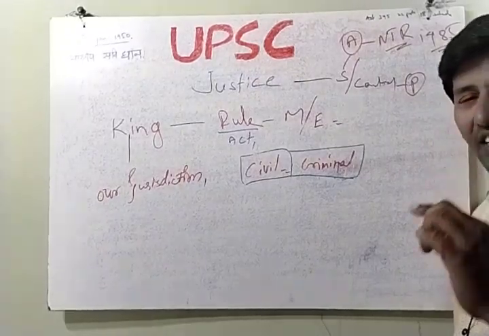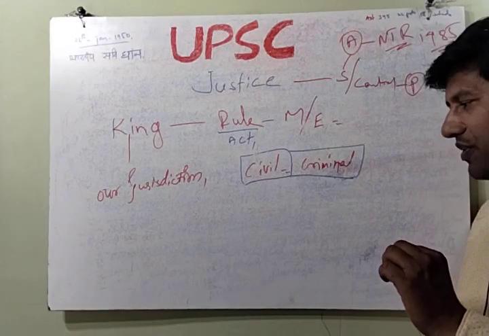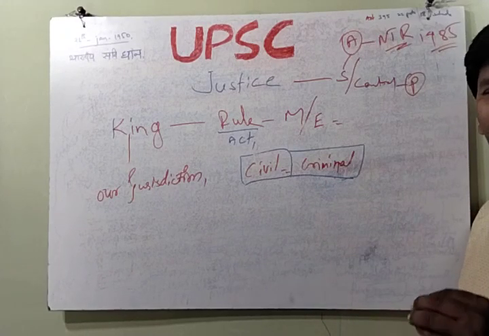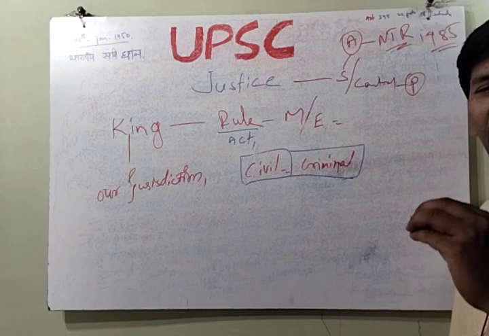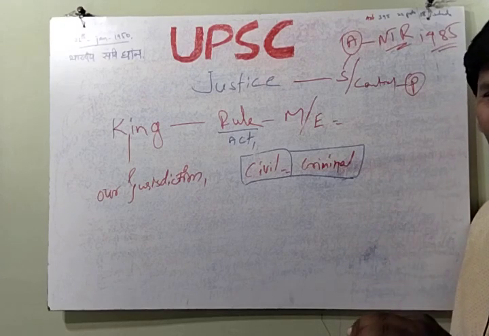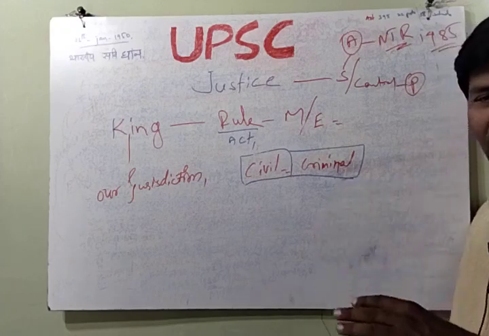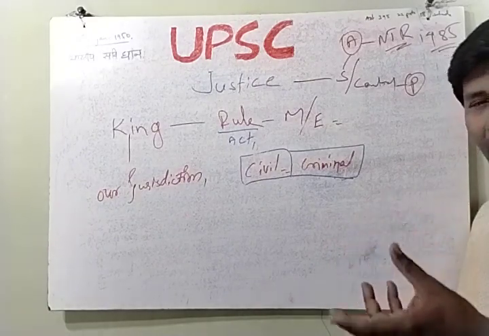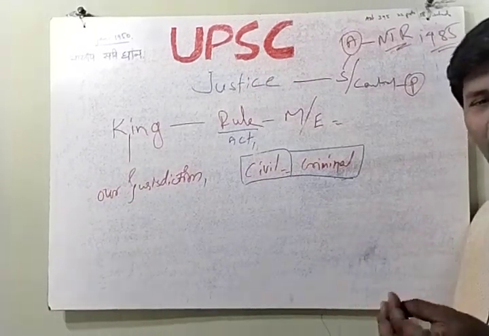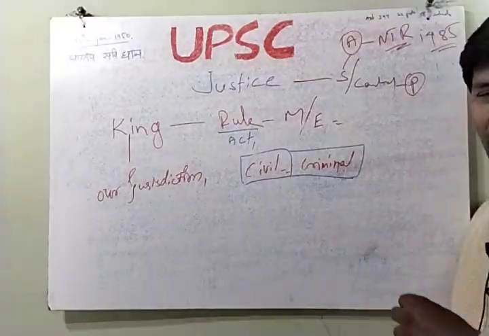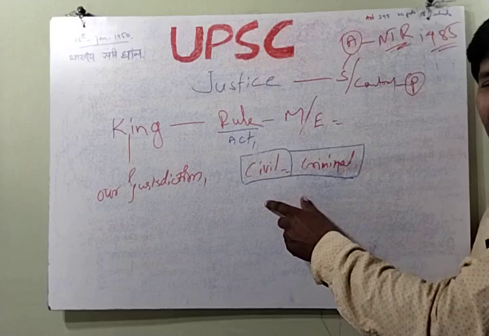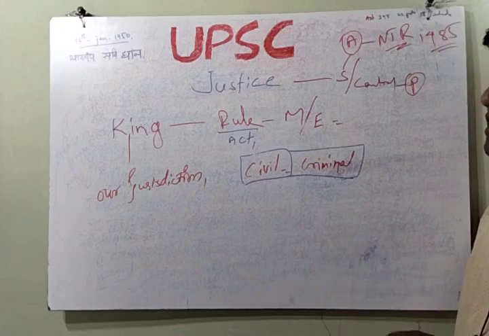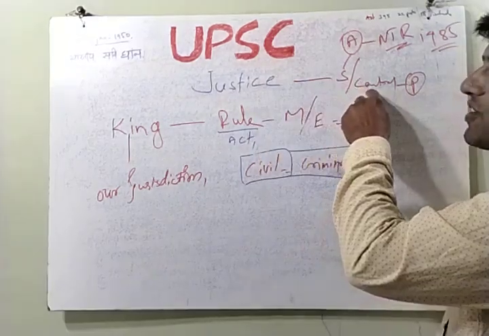Criminal means any theft, assault, fighting and so on. These are all criminal cases. One type is injury to another person. The second is movable property: we can steal a bicycle, a motorcycle, a mobile, gold ornaments, anything. That is criminal jurisdiction. So there are two types of jurisdiction, civil and criminal, and justice is given in both, beyond the law.